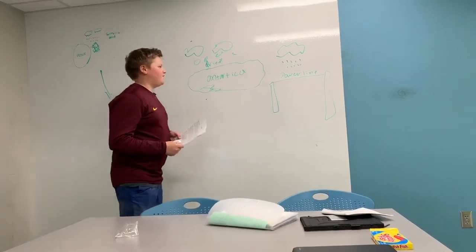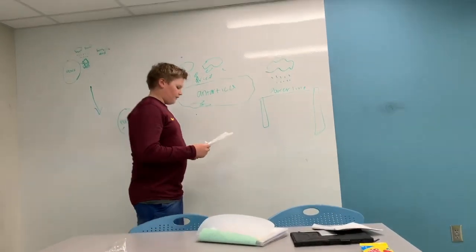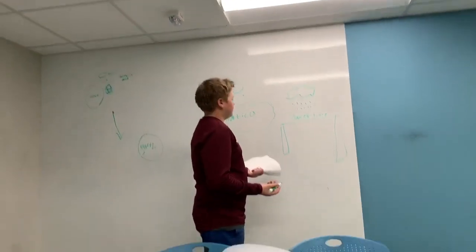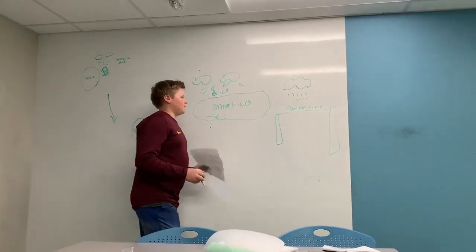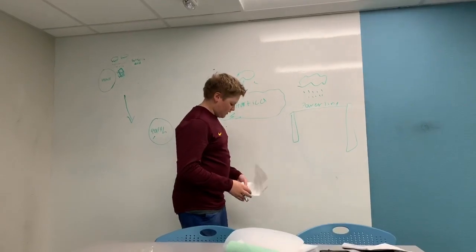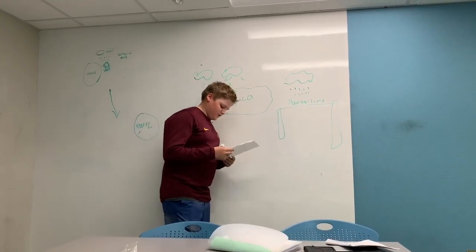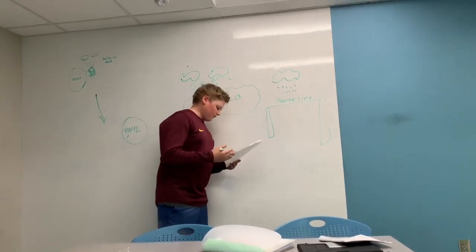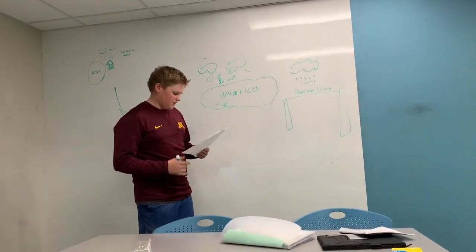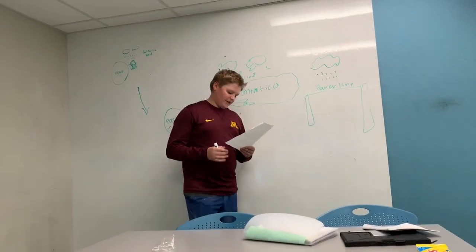Another fun fact is that rain can actually help us with electricity. So basically, rain does something called hydropower, which actually helps us and produces electricity.